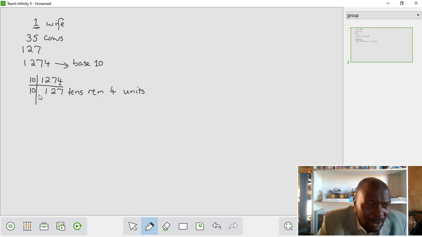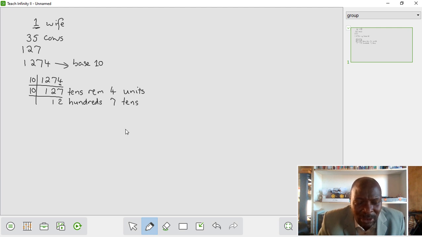Now, if I try to say, okay, I'm looking for further sets of 10 in the tens. Now, I'm looking for 10 among tens, 10 times 10. I'm looking for hundreds from the original set. So if I divide 10 into 127, I will find that I've got 12. These are 12 hundreds. But I had 7 that could not make 7 sets of 10 that could not make 100. So these are the tens. They were coming from the tens, so they can't be units now, they are tens.